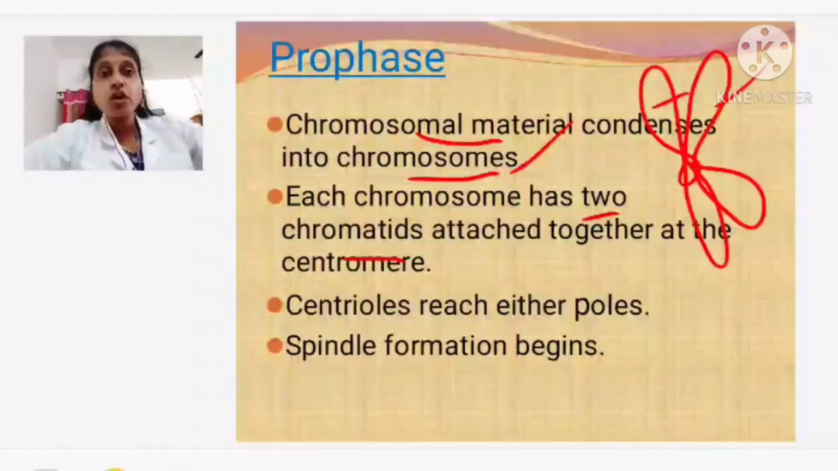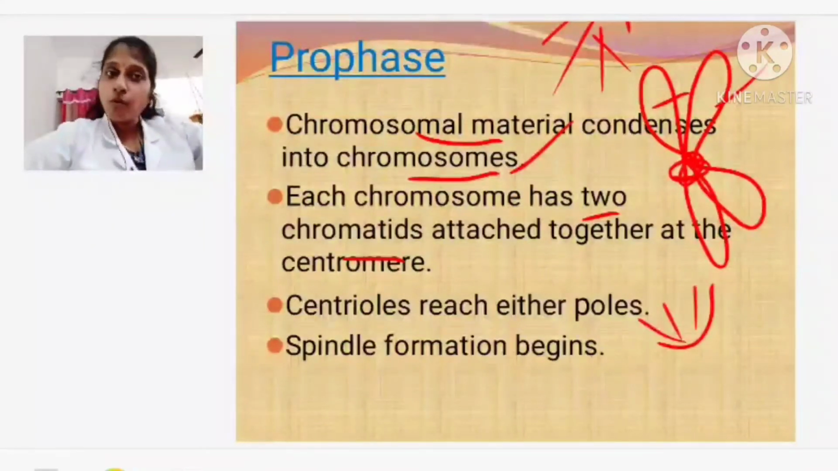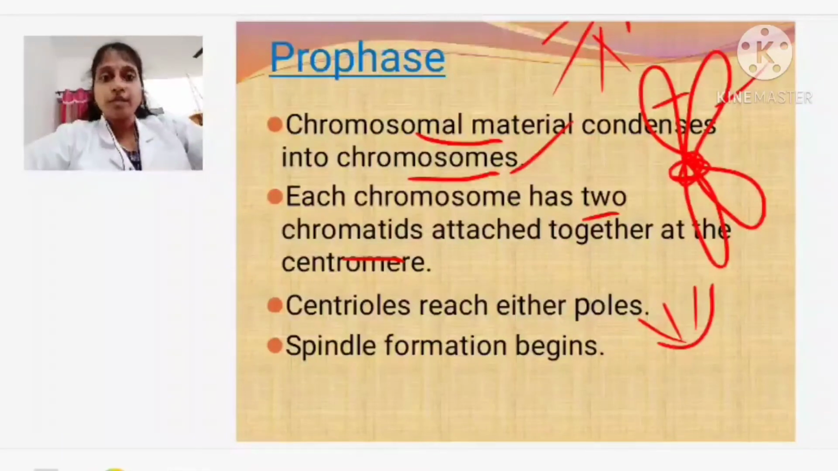Now we call them what? Chromatids. Okay. Attached at which region? Centromere. Centrioles reach either pole. So centrioles are moving towards each pole, isn't it? Spindle starts to form. Spindle fibers are starting to form. That is number 1 in prophase.